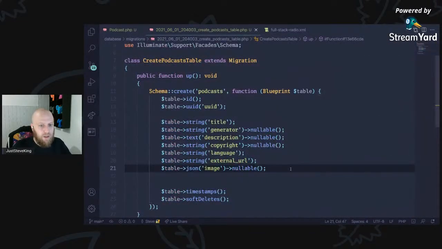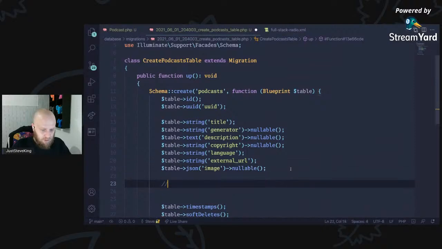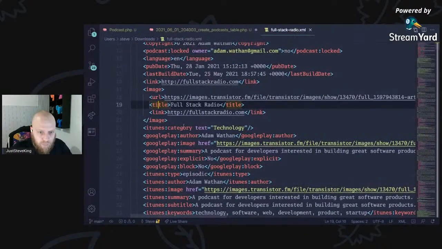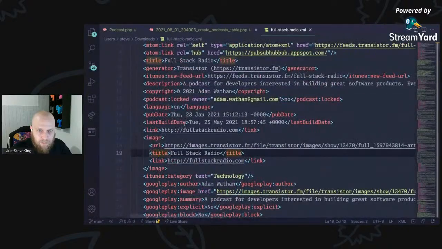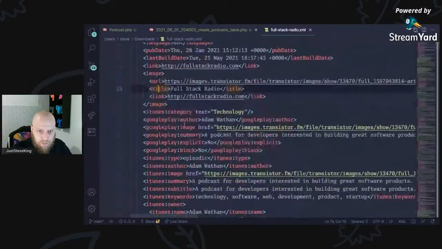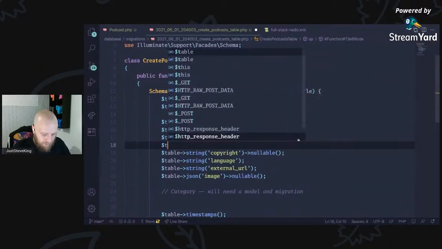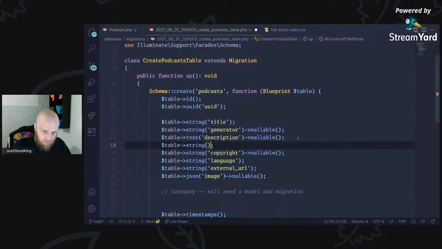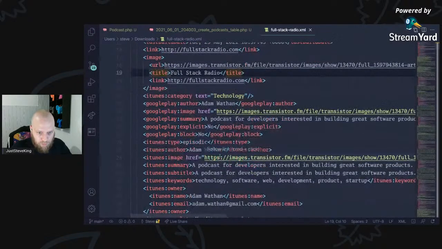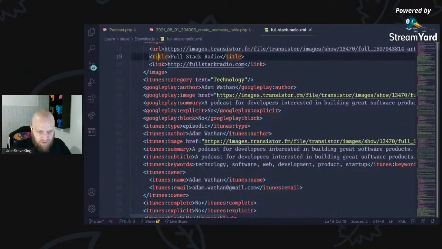Category. Eventually, we're going to have to make some categories. We'll need a model and migration. We've got the author already, I believe. No, we don't. We've got the copyright. We don't have the author, so let's put that next to it. So string author. Always going to want the author because that should always be pulled through. Summary, subtitle, keywords.